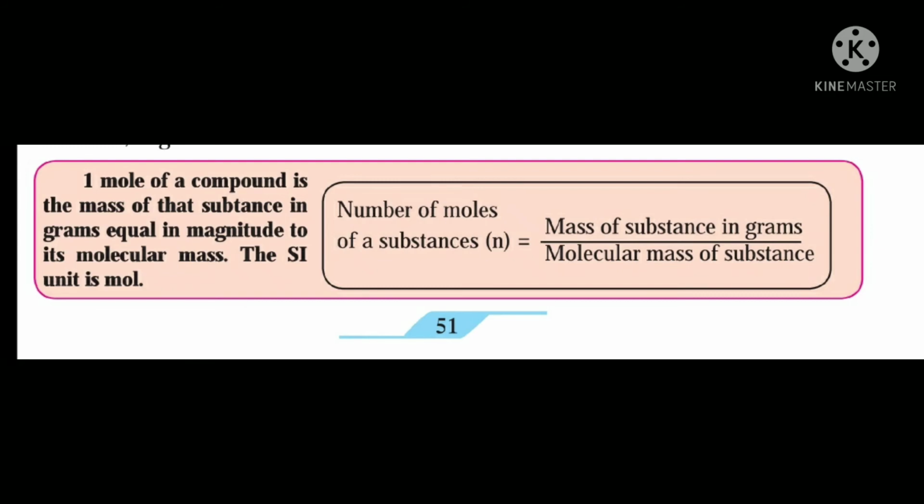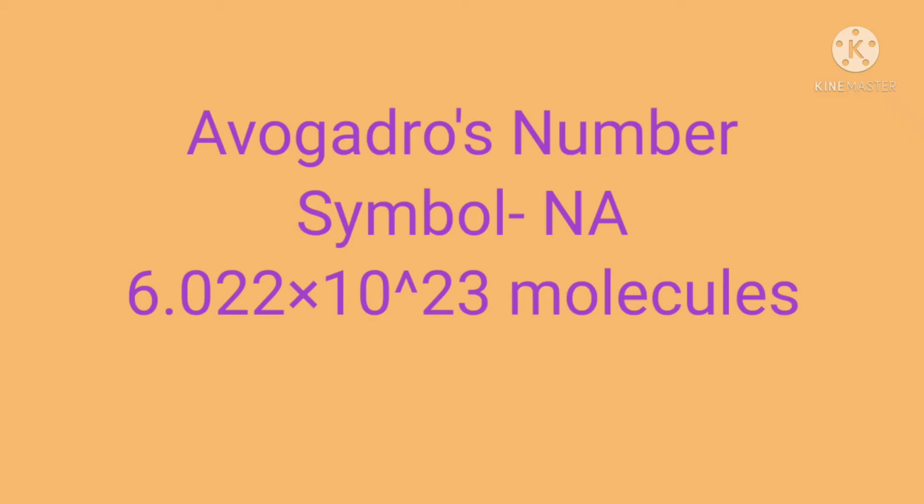Thus, the molecular mass of oxygen is 32 Dalton and therefore 32 gram oxygen is 1 mole of oxygen. The molecular mass of water is 18 Dalton, therefore 18 gram of water make 1 mole of water. So, number of moles of a substance is equal to mass of substance in gram upon molecular mass of substance.